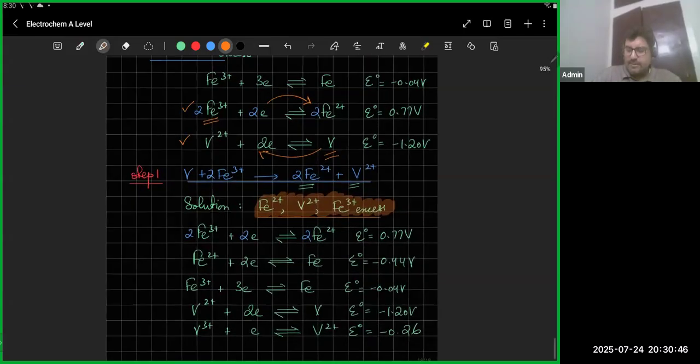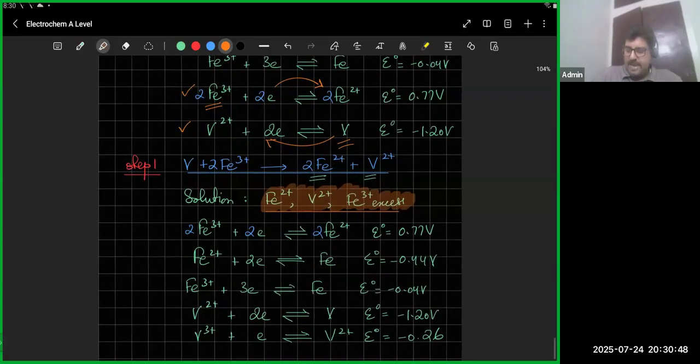So I've written down all possible reactions. And again, it's the higher potential that gains electrons. So higher jo hai, that's I guess that's the first one. Okay, that's my higher potential. And Fe3 plus gains electrons. So Fe3 plus, we do have Fe3 plus. So that's the one that gains electrons. So you're getting another reaction after this.